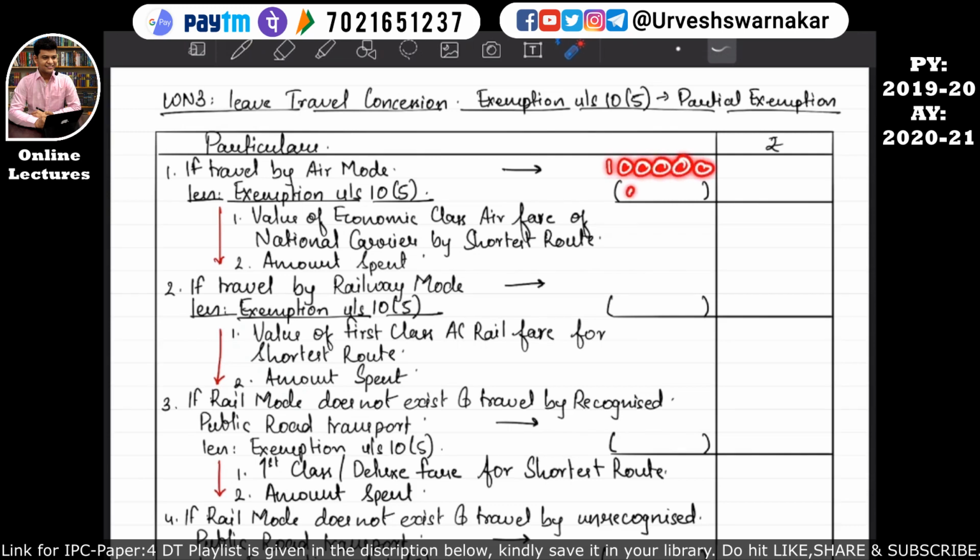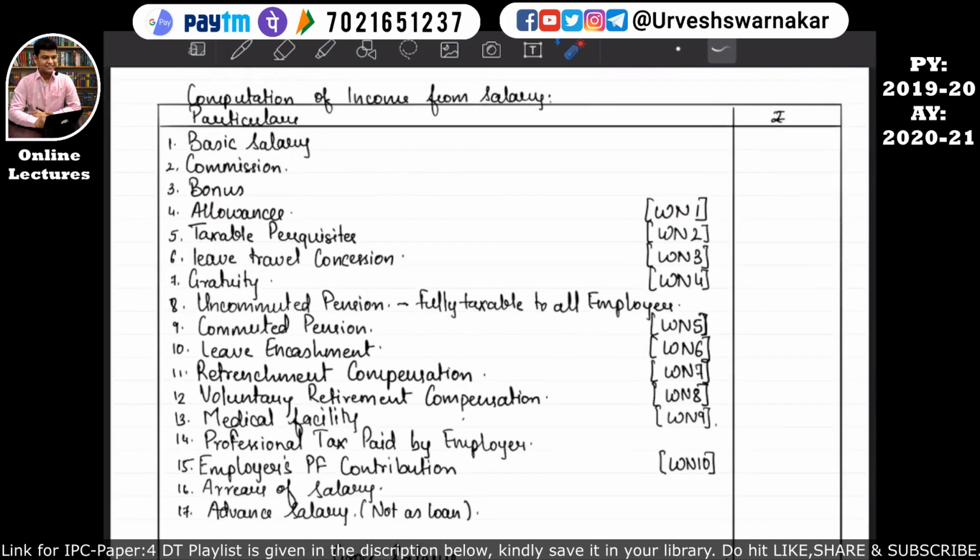For example, the value of leave travel concession received by the assessee is say rupees 1 lakh. The exemption under section 10 subsection 5 is say rupees 50,000. Then the balance of 50,000 will be considered in the computation of the income from salary. I hope this is quite clear to you all, and I hope you all are understanding the format now, okay?